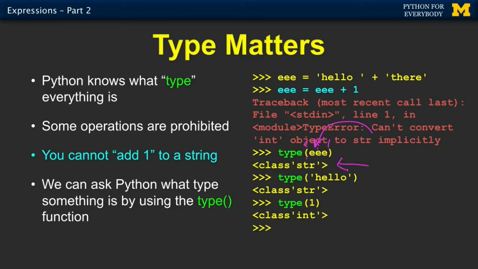Python prints out, oh, it's a string. What is the type of the constant, quote, hello, quote? That's a string. What is the type of the constant 1? That would be an integer. So Python keeps track of the value and the type of variables and constants.